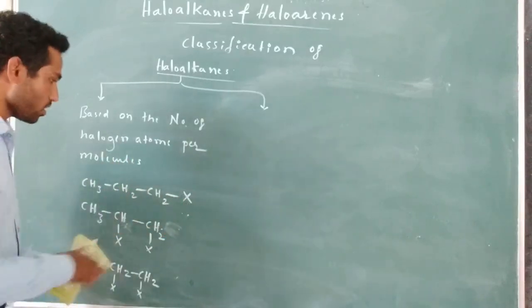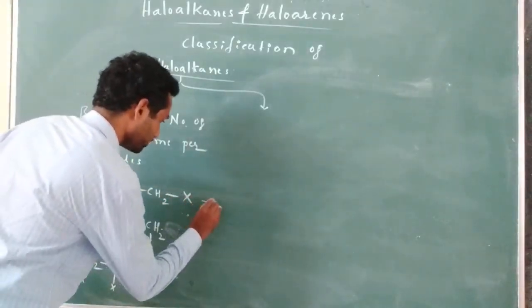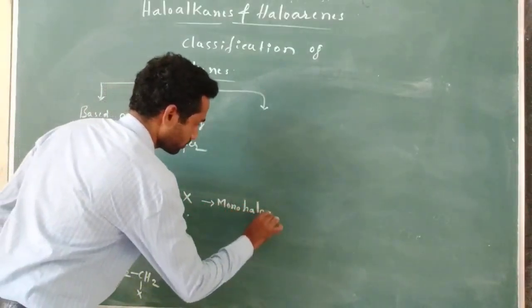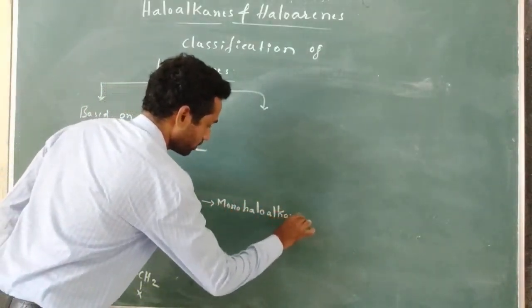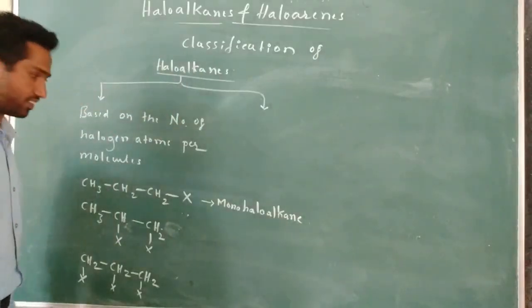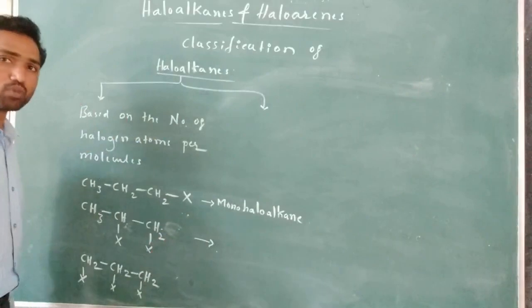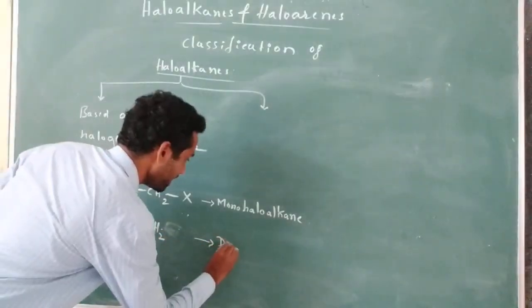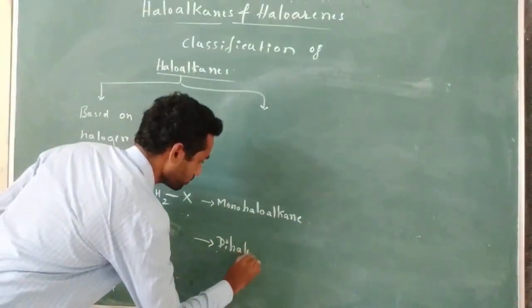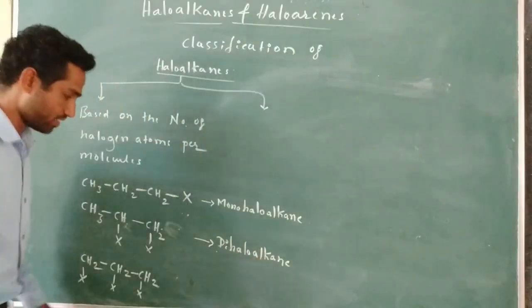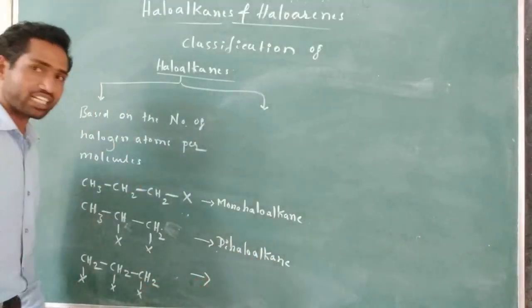Therefore, this is monohaloalkane. So this one has two halogen atoms per molecule. Therefore, it is known as dihaloalkane. Here, three halogen atoms per molecule.